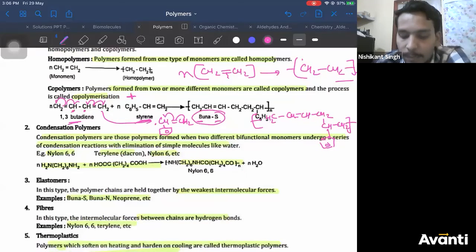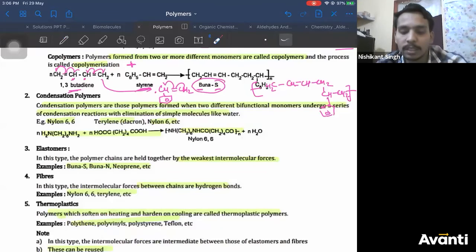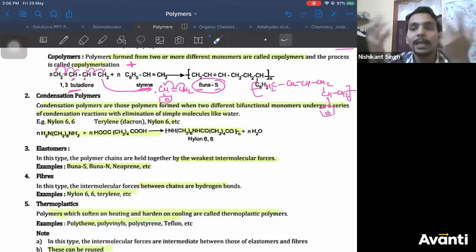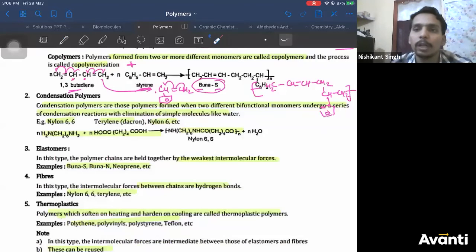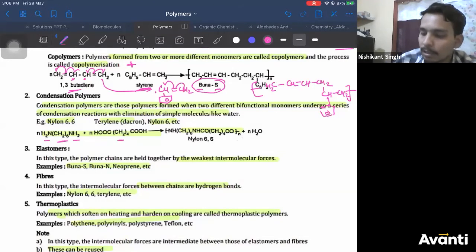Let us see condensation polymers first. What are condensation polymers? We have done addition polymers. Now condensation polymers. Condensation polymers are the polymers where two monomers come together, like in aldol condensation, and some small molecules like water are eliminated. Example is nylon 6,6. Nylon 6,6 is made up of what? Hexamethylene. CH2 is called methylene. How many CH2 are there? 6. Therefore, hexamethylene. NH2 repeated 2 times, therefore diamine. Hexamethylene diamine. And here you have dioic acid. This acid.